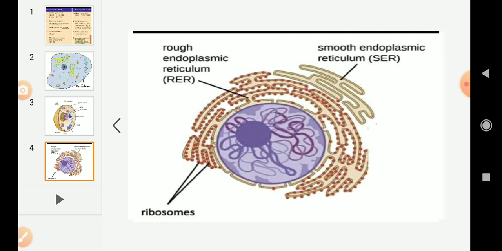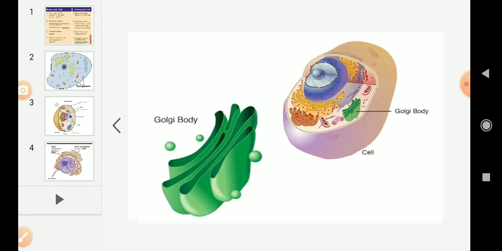And coming to the second cell organelle in the cytoplasm, that is Golgi bodies, or you can call it Golgi apparatus. It was described for the first time by Camillo Golgi. That's why we call it Golgi bodies or Golgi apparatus. It consists of a system of membrane bound vesicles arranged parallel to each other. In the diagram you can see those membrane bound vesicles arranged parallel to each other, and you will call them cisterns.